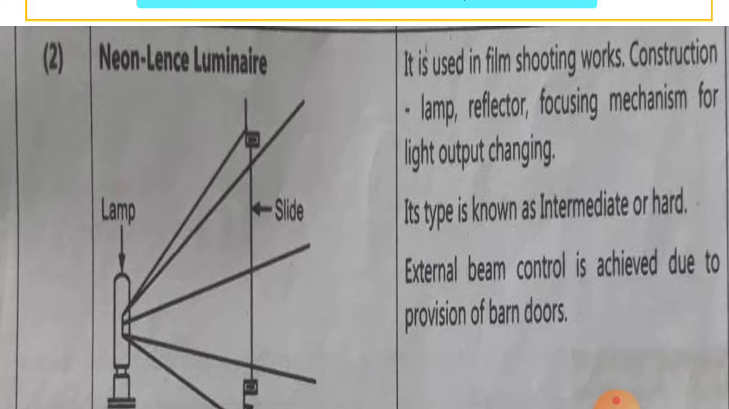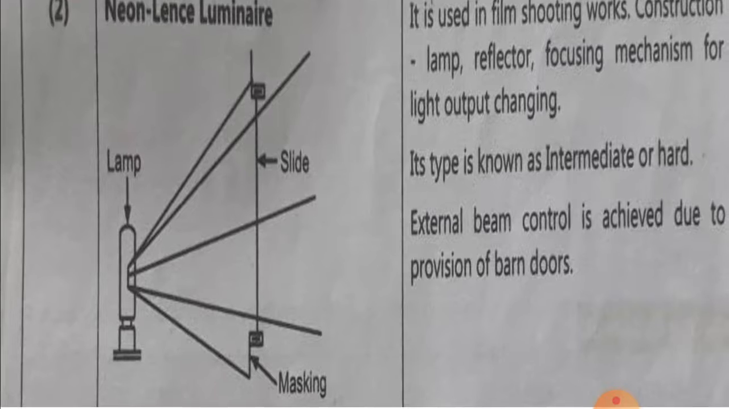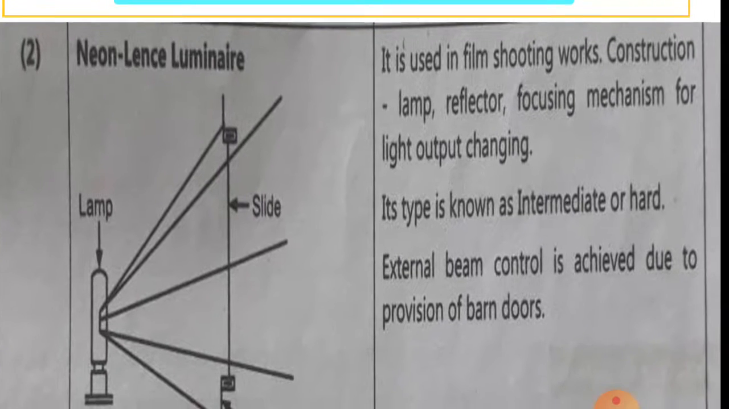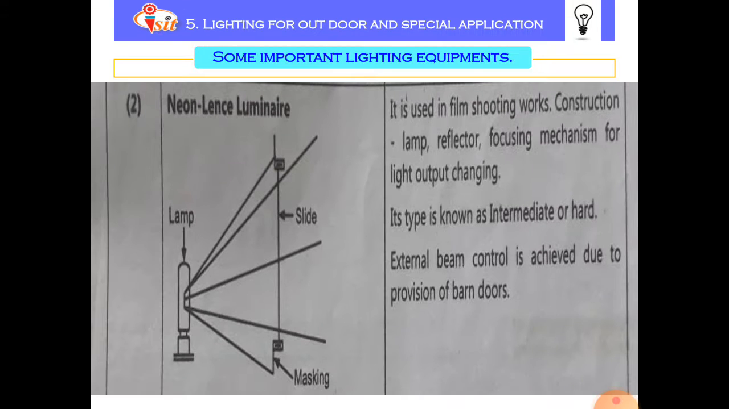Next one is the lens luminaire. A lamp having a lens is used for a wide beam. It is also used in film shooting works, construction. There is a lamp reflector focusing mechanism for changing light output. This type is known as intermediate or hard shadows. External beam control is achieved due to provision of barn doors. So it produces a wide beam.